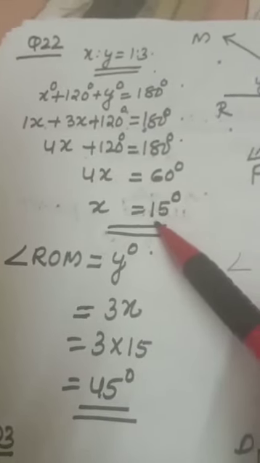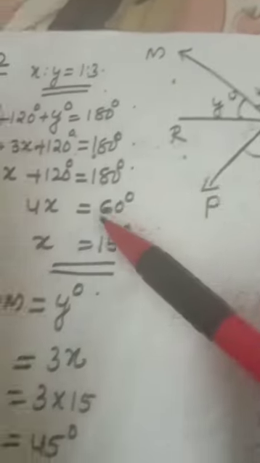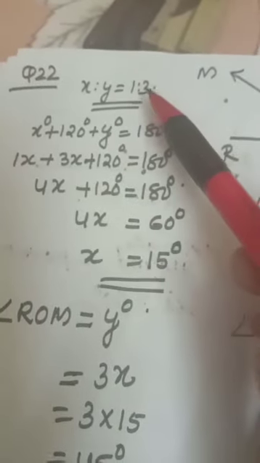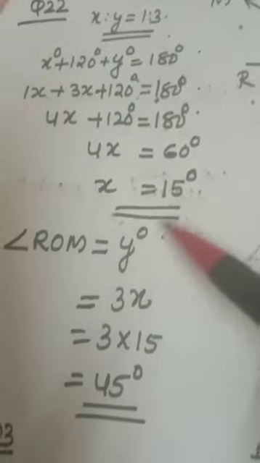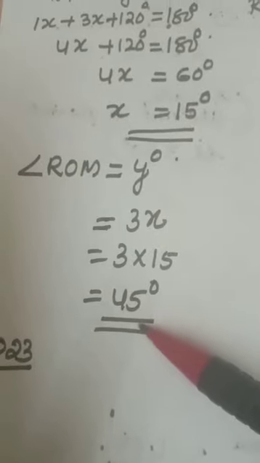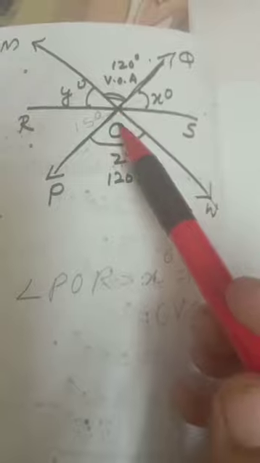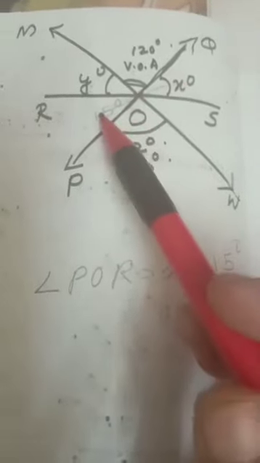You have to find out ROM, that is y degree. What is y degree? Y degree equal to 3x, 3 into x, 45 degree. POR, what is POR? That is x degree, vertically opposite angle. X you get 15 degree.